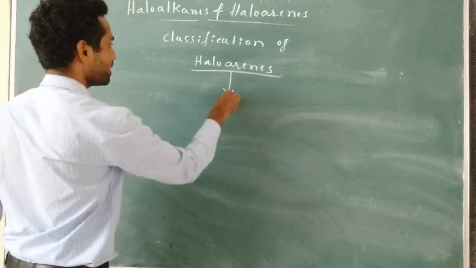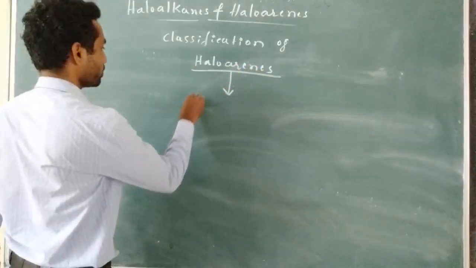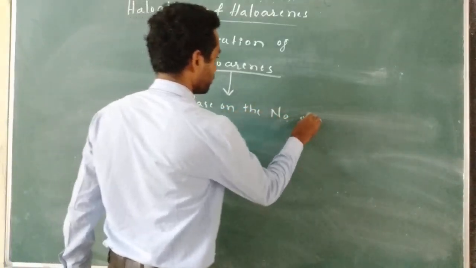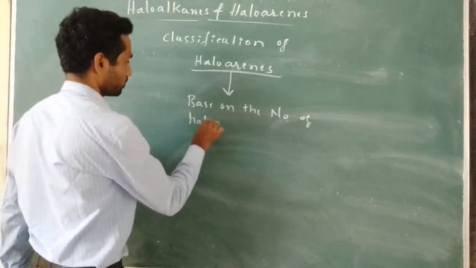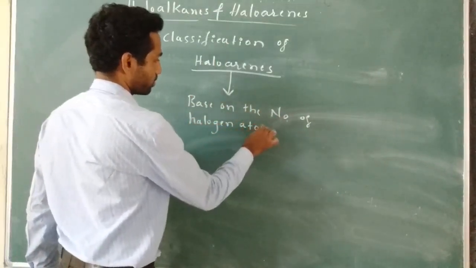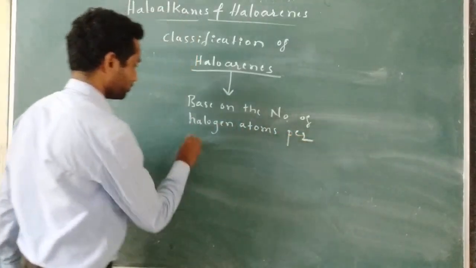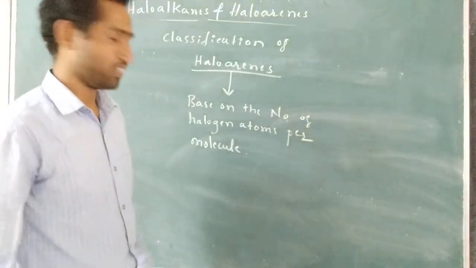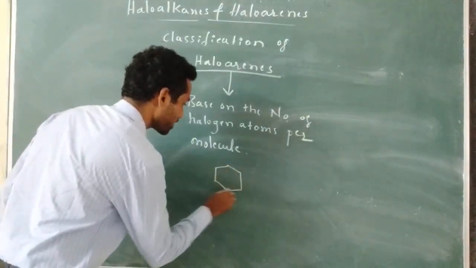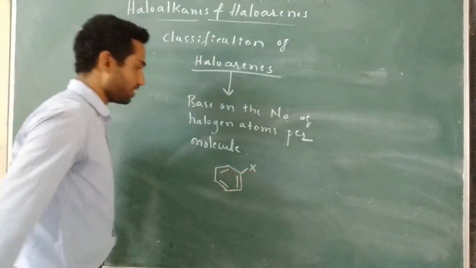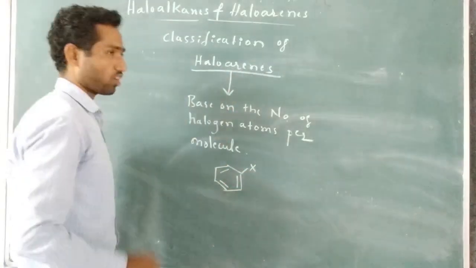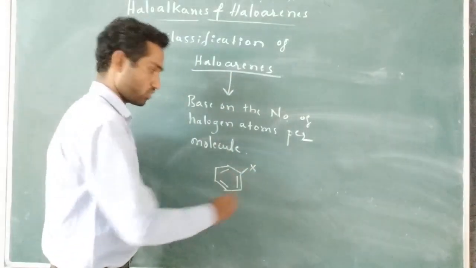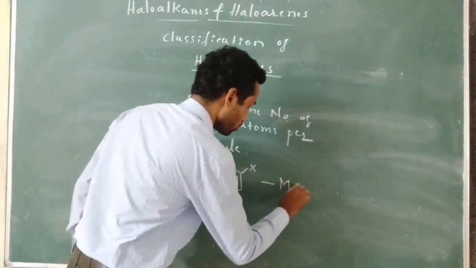So haloarenes are classified only based on the number of halogen atoms per molecule, similar to that of haloalkanes. If the halogen is directly attached to the sp2 hybridized carbon of the benzene ring, then it is known as haloarene or aryl halide. So only one halogen is there in this molecule. Therefore we call this a monohaloarene.